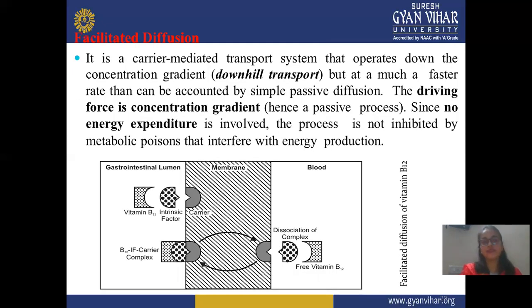Next is facilitated diffusion. It is a carrier-mediated transport system that operates down the concentration gradient, or downhill transport. Means facilitated diffusion is also known as downhill transport. This is also carrier-mediated transport, but at a much faster rate than accounted for by simple passive diffusion. There is one advantage of facilitated diffusion: it shows more rapid diffusion than passive diffusion. The driving force is the concentration gradient, as in the passive diffusion process. There is no energy expenditure involved.